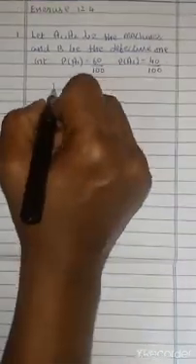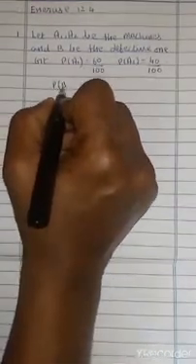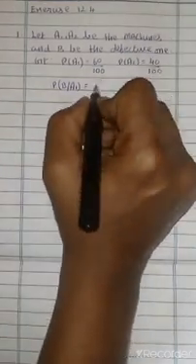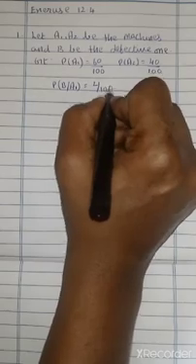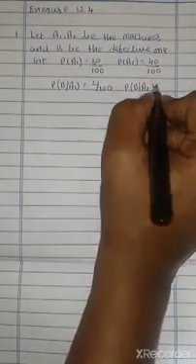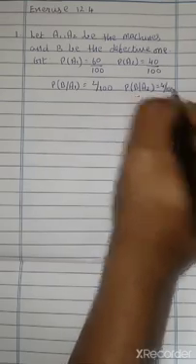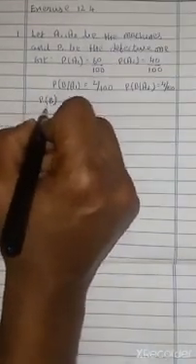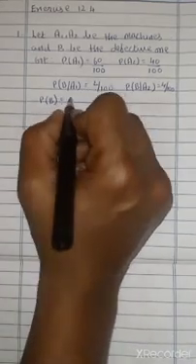Next, B means defective, right? So probability of defective given A1 is 2 by 100, and defective given A2 is 4 by 100. We are going to find out P of B, the defective one. What is the formula?